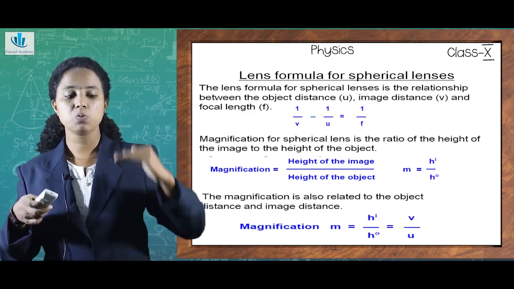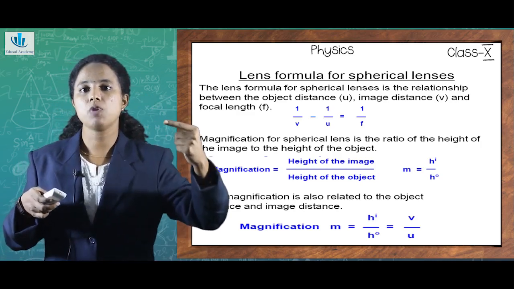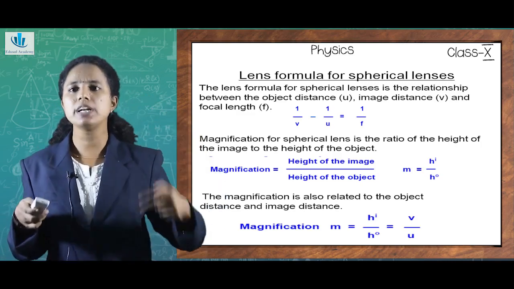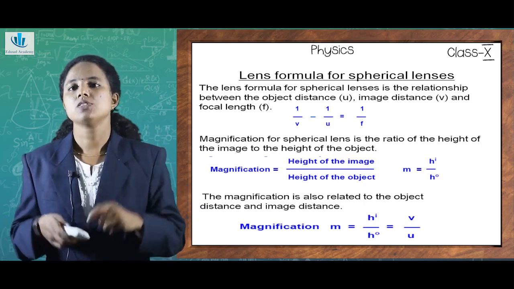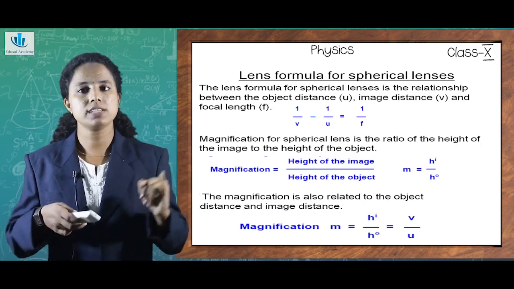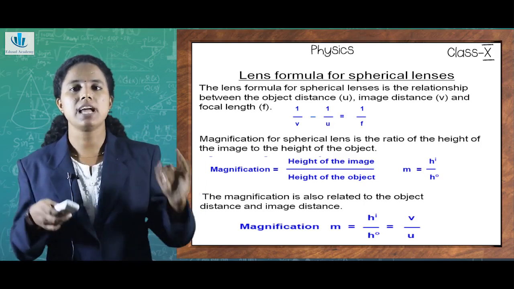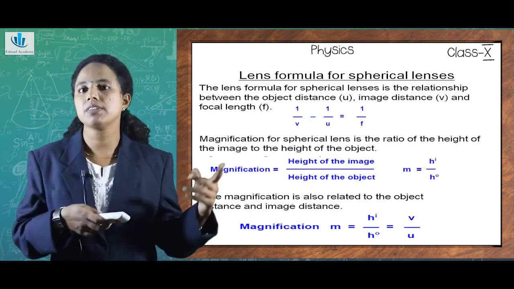So, I get inverted images below the principal axis, and in that case my magnification will always be negative. So, magnification in the case of a concave lens would always be positive, and if the magnification is negative, I can clearly infer that it would be a convex lens.